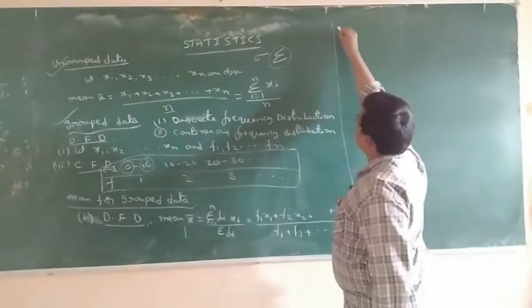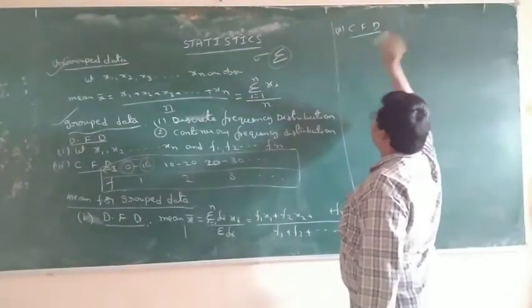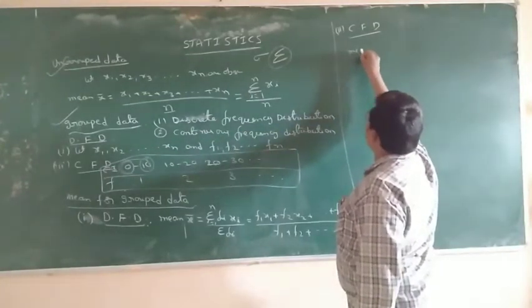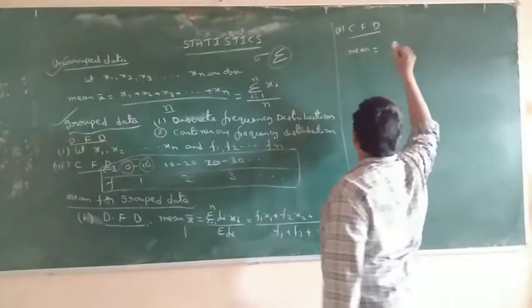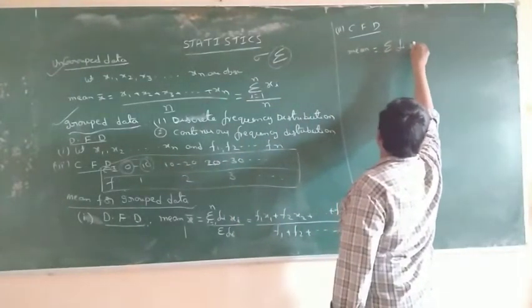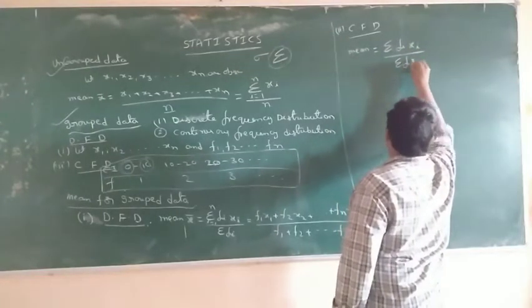The second one is continuous frequency distribution. First, what is the mean formula for continuous frequency distribution? The formula is the same: sigma fi into xi by sigma fi.